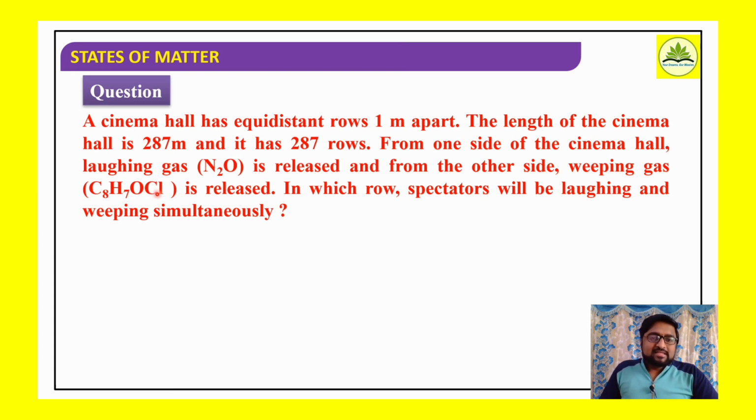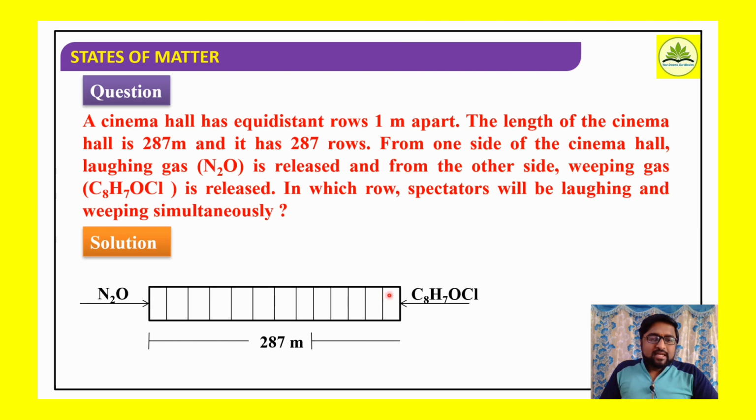Now what they are asking is, once released, these gases diffuse from either side. Okay, well, consider a solution. Say this is the length of the cinema hall, and how many rows are there? There are 287 rows, so the length is 287 meter and 287 rows are present. From one side nitrous oxide is released, from the other side parachloroacetophenone is released, that is the weeping gas, commonly called weeping gas.